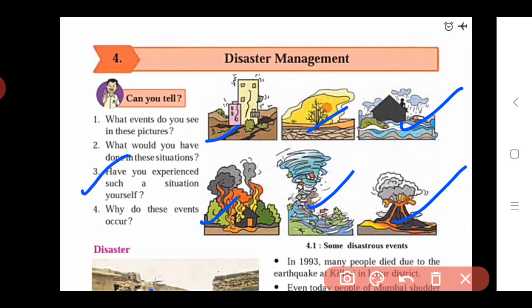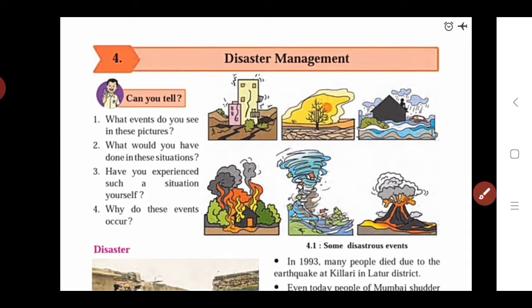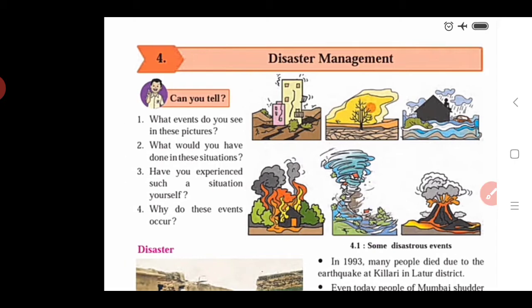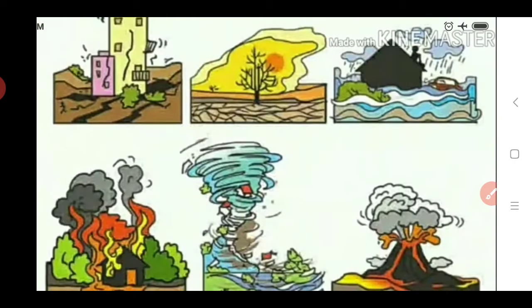So here in this lesson we again see some conditions which happened in your country in some last years. So here we see one by one. First we observe all these pictures and observe which type of events they are. First is the earthquake, then second is the drought. Drought means there is a scarcity of water in certain places. It occurs at desert places or in summer days.